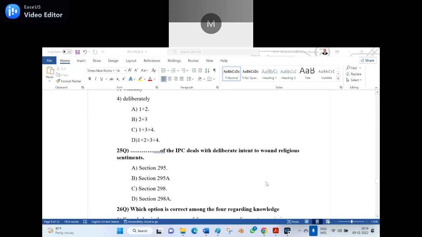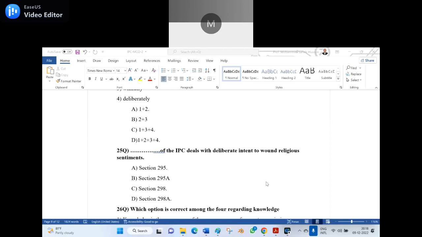Now, 25th question. Dash of the IPC deals with the deliberate intent to wound the religious sentiments. A, Section 295. B, Section 295A. C, Section 298. D, Section 298A. Which one is the appropriate answer?